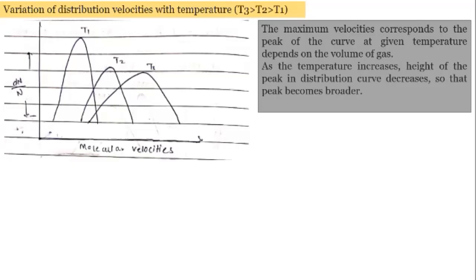As the temperature increases, the height of the peak in the distribution curve decreases so that the peak becomes broader. There will not be a sharp peak. And UMP also changes, as I said, the most probable speed is also affected by temperature. UMP possessed by the largest number of molecules is given by the square root of 2RT by M.